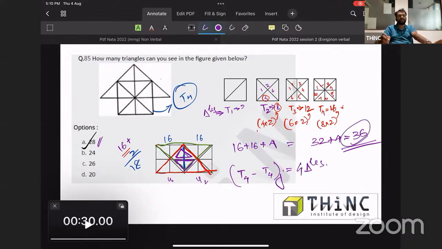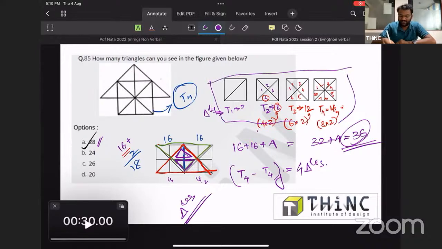Because counting 36 triangles in a question paper at an examination hall is a quite difficult task. You will be wasting a lot of time for counting 36. Okay, it will take a lot of time. You have to waste a lot of time while counting it in this manner. So just have these kinds of smart techniques. So just note down these numbers and try different combinations like T3 junction, T2 junction, because all these questions has been appeared in the previous year question papers.